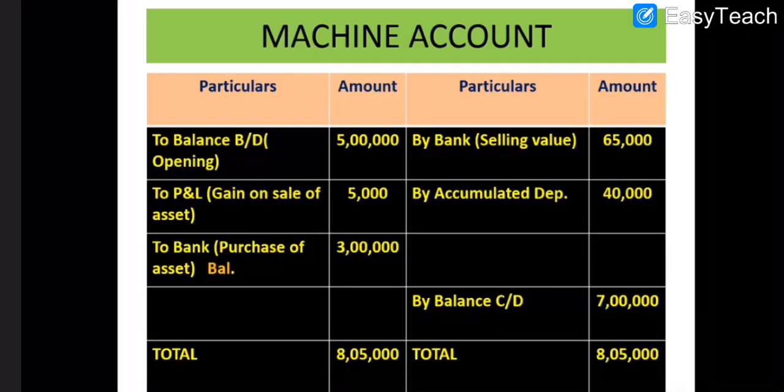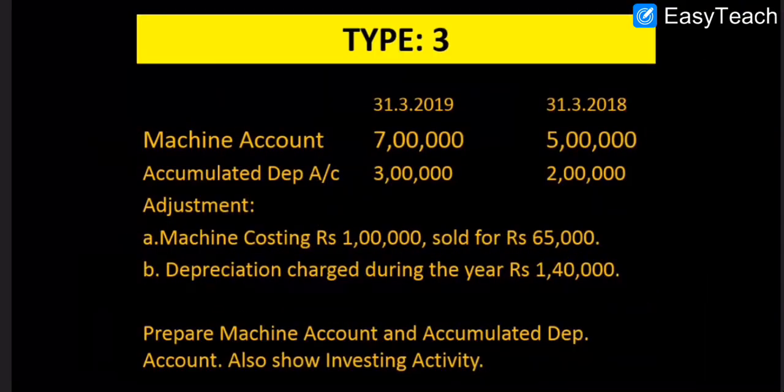Now the machine account does not have much change. Same thing: the opening balance for the machine account is 5 lakh and the closing balance is written as 7 lakh. Then by bank, the selling price 65,000 is given. Accumulated depreciation is 40,000. Again why? Because total depreciation given in the adjustment is 1,40,000.